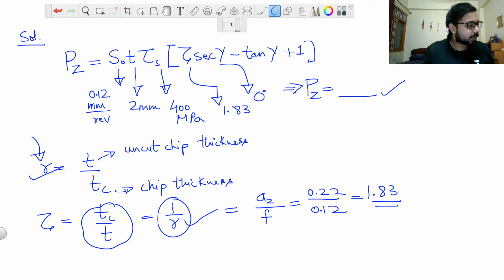So I have calculated the answer, and I will give you 30 seconds to also solve this. Just put the value and solve the equation and get the answer. And if possible, write it down in the comment section. I expect you to do that.